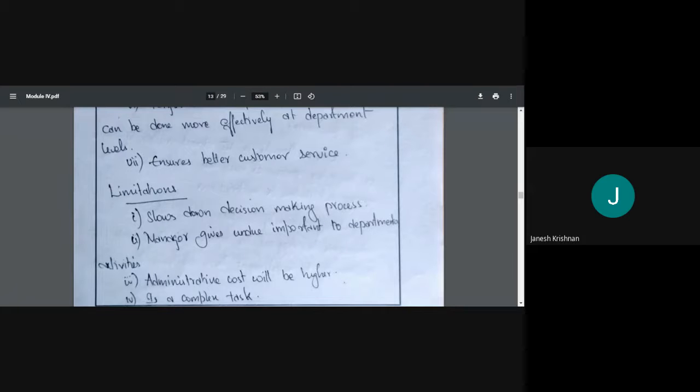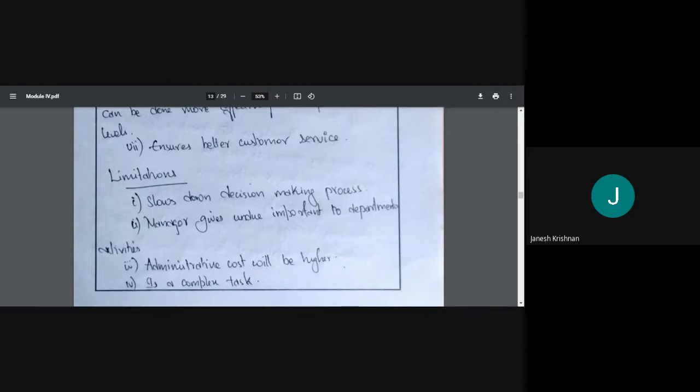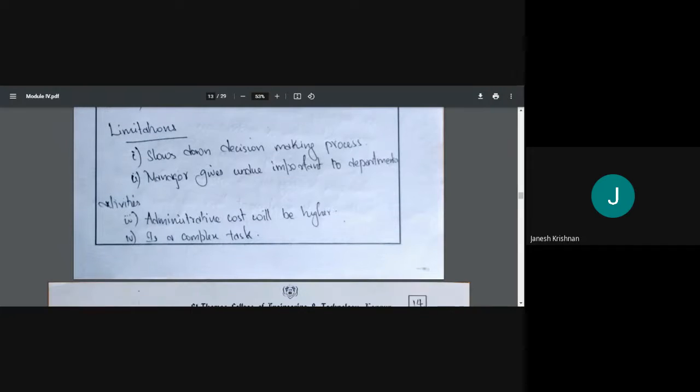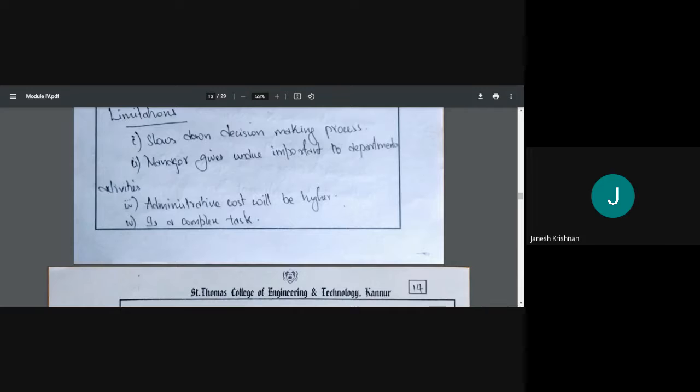That means unnecessary importance. Then administrative cost will be higher, since with more and more departments and more people, more facilities have to be provided. Basically we need to provide a place to sit and work. Then they'll require space. If computers are provided, we need to provide power, electricity, sometimes telephone, sometimes net. This kind of overhead will come, so it will increase the administrative cost.